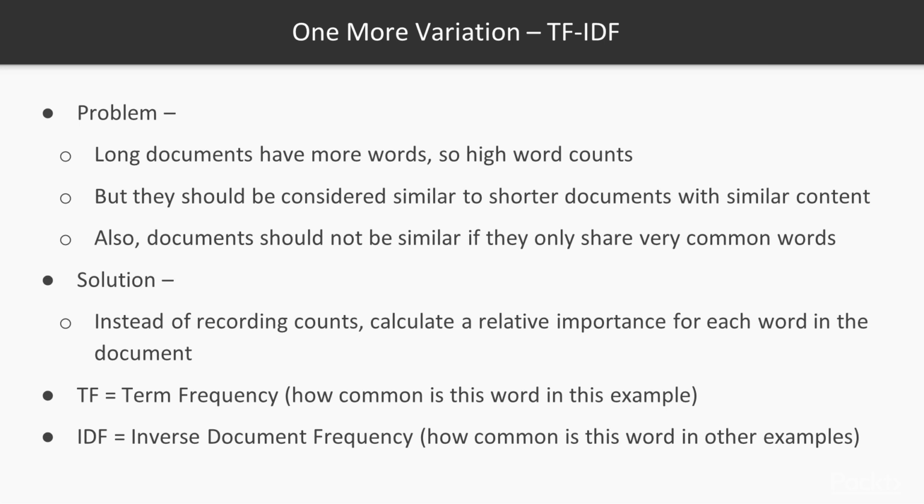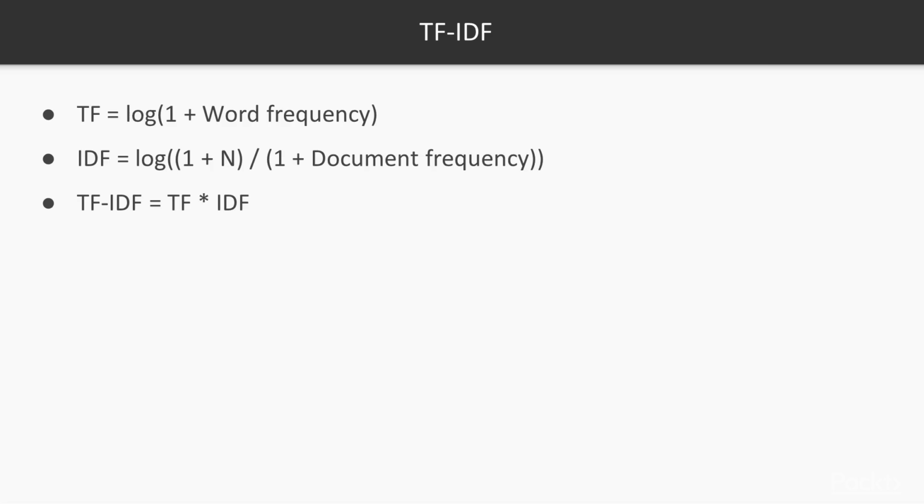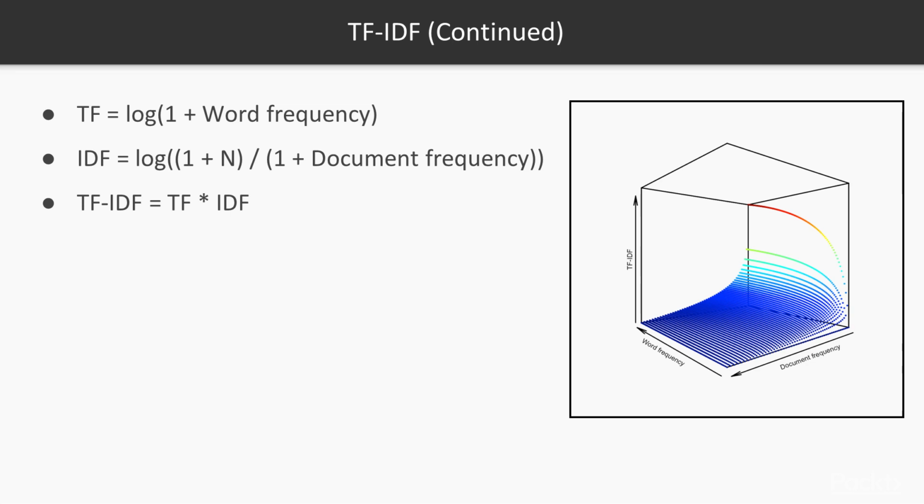We use logarithms as well to ensure that long documents with many words are similar to short documents with the same words. TF-IDF has 2 components that multiply. When TF is high, the result is high as well. But IDF measures how common the word is among all the documents and will penalize the common words. So a word that is common in other documents will have a low score, regardless of how many times it appeared. This graph shows that if document frequency is low, meaning it's a relatively rare word, then the score will be high if the word appears frequently in this document. But if the word is common across all the documents, then it's irrelevant how common it is in this document. Its score is going to be low regardless. Thus, the formula exhibits exactly the behavior we were looking for.